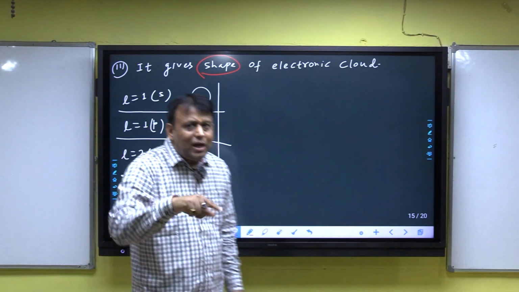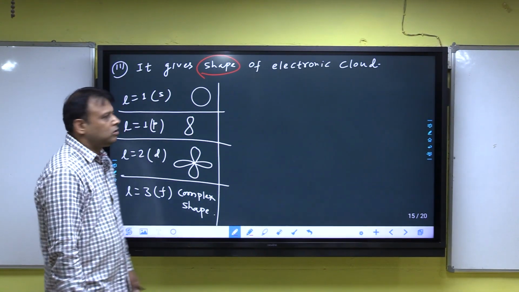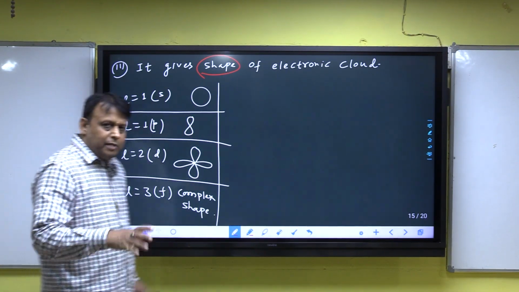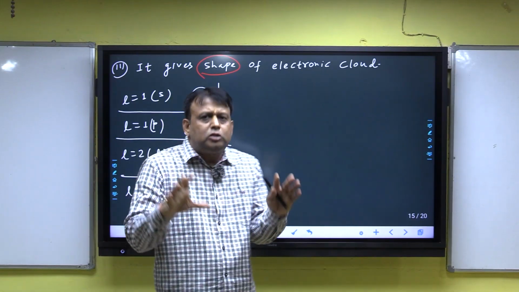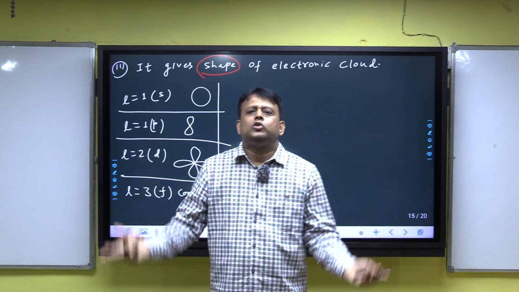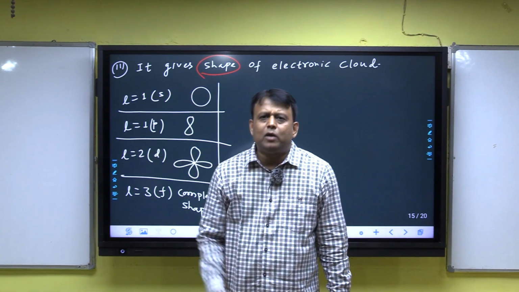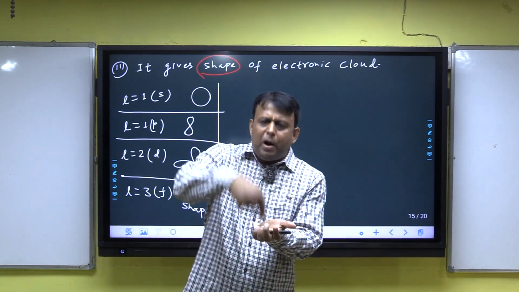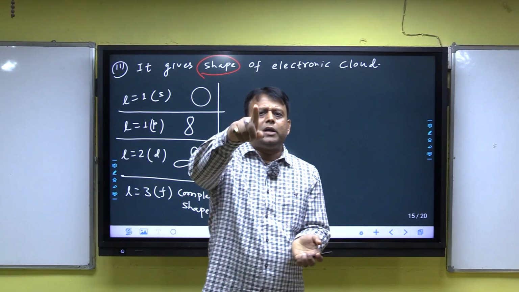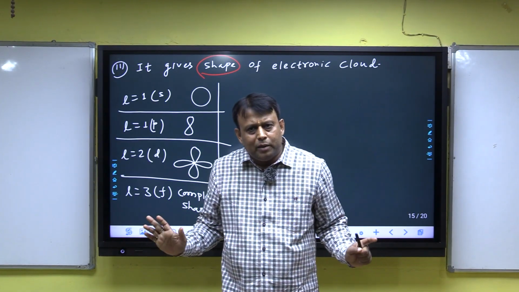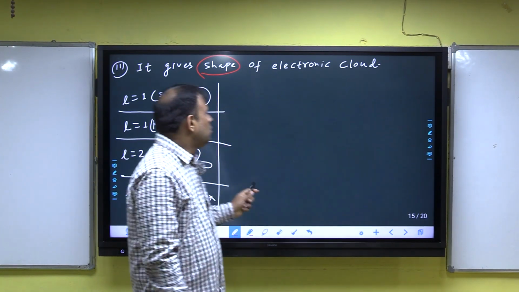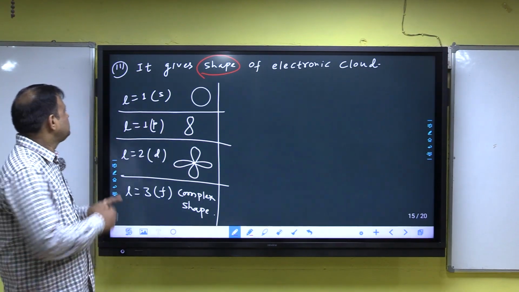But the azimuthal quantum number gives the shape of the electronic cloud. Listen, both are most popular objective questions. Size of cloud is obtained from the principal quantum number. Shape of electronic cloud is obtained from the azimuthal quantum number. Clear?